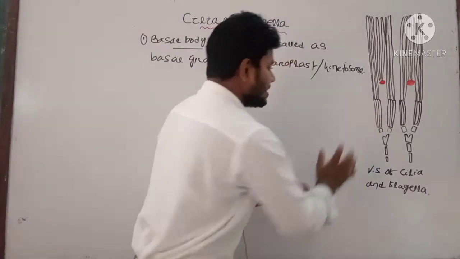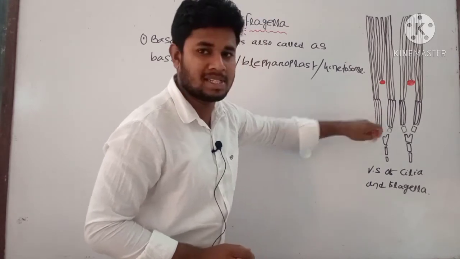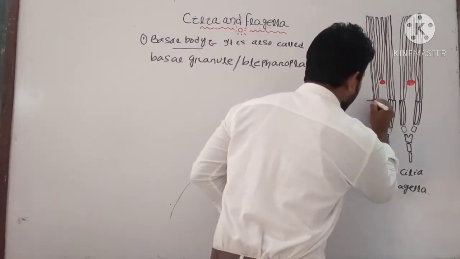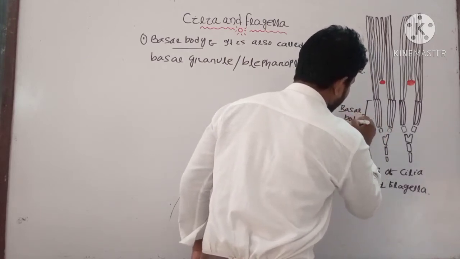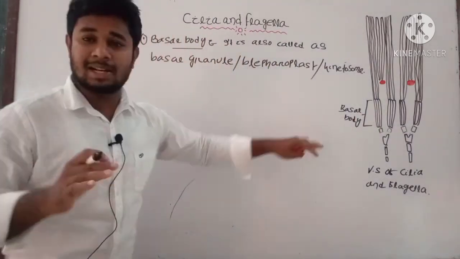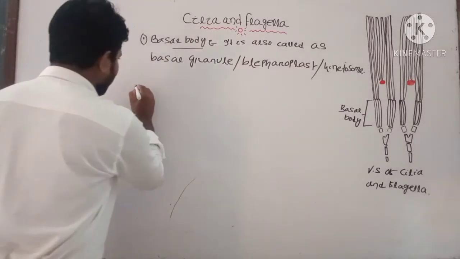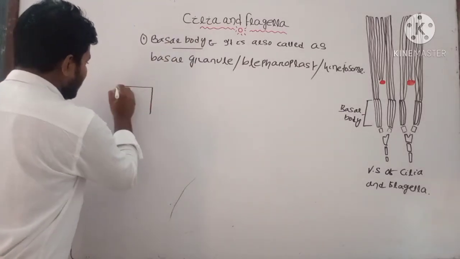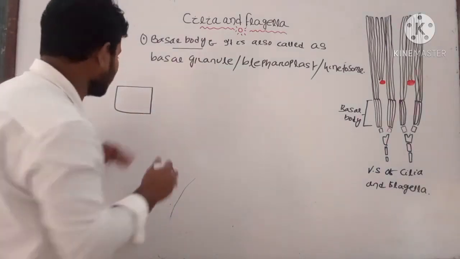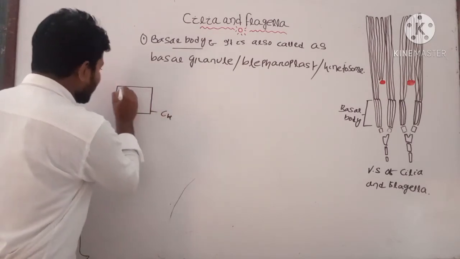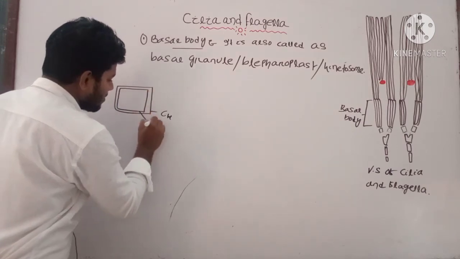Here you can see these different structures. You can see that one, two, three subfibers are present. This structure is known as your basal body. It is present mostly in the outer side of the cytoplasm. Suppose this is your cell. The outer covering of the cell is known as the cell wall. Then there is the presence of the plasma membrane.